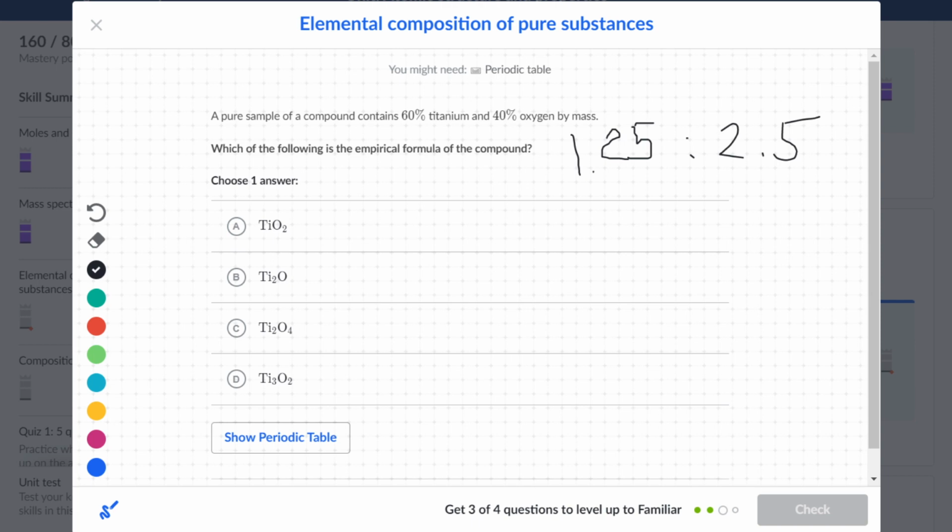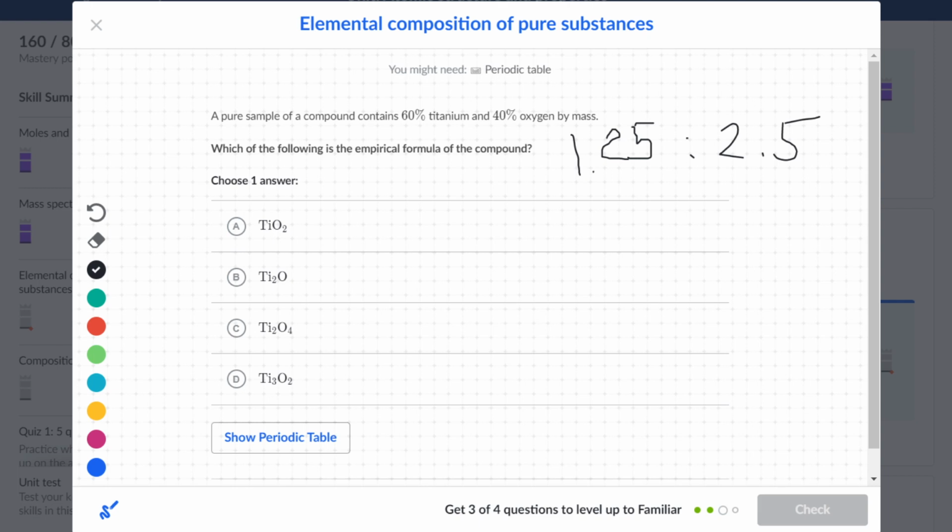So we can take 2.5 and divide by 1.25 to see how many times 2.5 is compared to 1.25, and it's around 2 times. So 2.5 to 1.25, it's practically a 1 to 2 ratio.